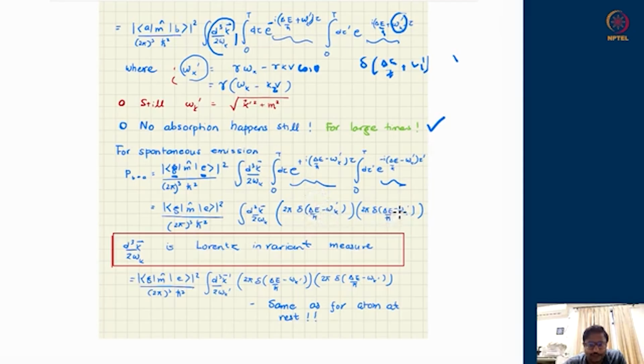However, as we see again, the integral is over d3k upon twice omega k, while these delta functions can now survive because this argument is not always positive. Whenever omega k prime becomes delta E upon h bar, then it survives.